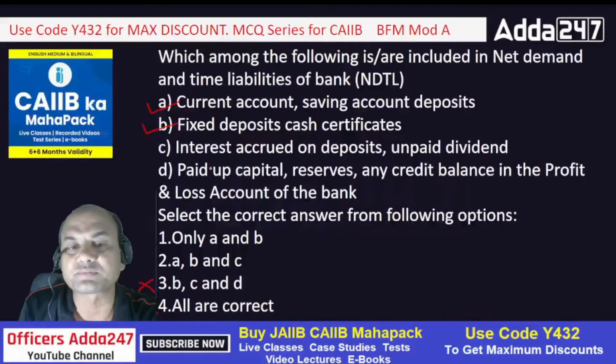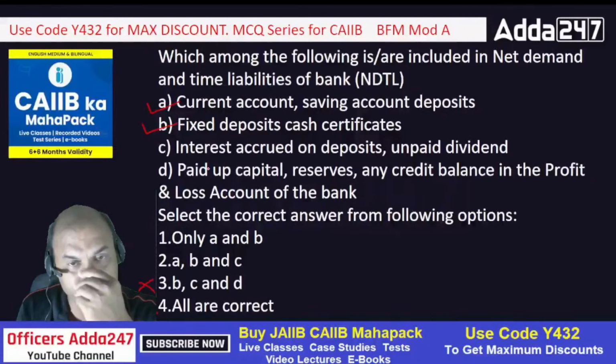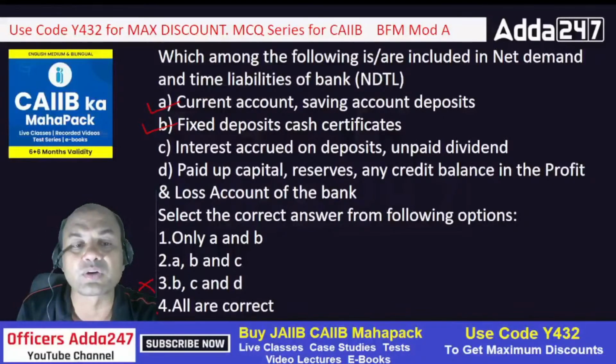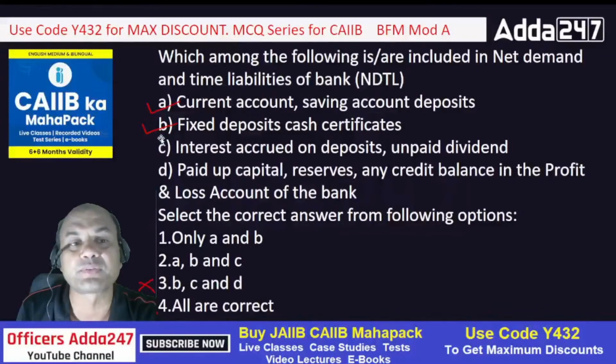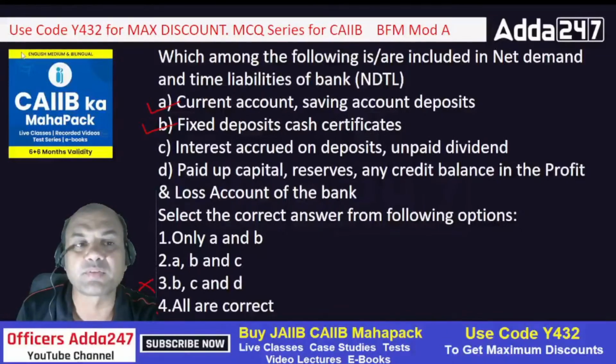What about C? Interest accrued on deposits or unpaid dividend. Just now what did I say? Interest accrued on deposits. Do we include it in NDTL or not? What do you say? How many of you say yes? How many of you say no?